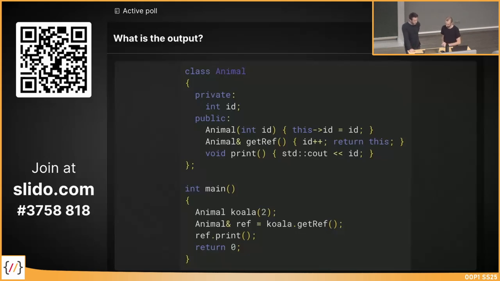Okay, one quiz for you. It's a koala again. We have our animal class with an ID, and we have a getRef method inside and the print method. The question now is, what is the output?